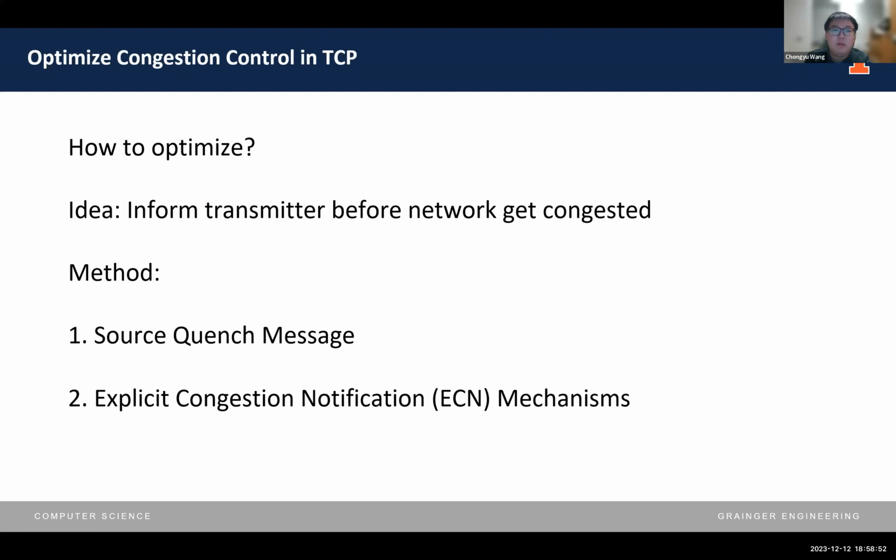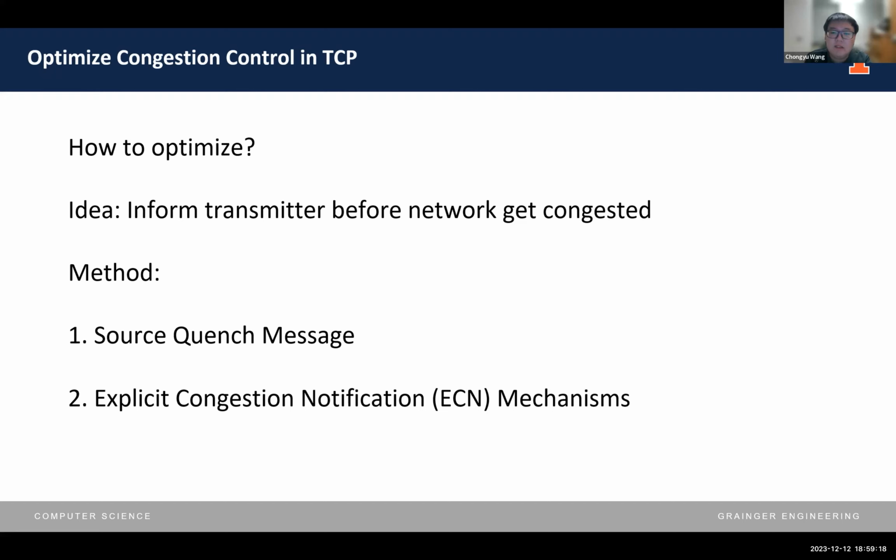So how to optimize this congestion control problem? The idea to solve this problem is that before the network gets congested, let the transmitter know it. Then it can decrease its congestion window and send fewer packets.